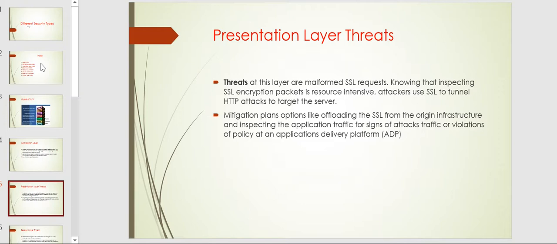Mitigation plans include offloading SSL from the origin infrastructure and inspecting the application traffic for signs of attacks, that is, violation of policy at an application delivery platform. These all come under the mitigations, the defense in the presentation layer. We have to concentrate majorly on SSL in the presentation layer.